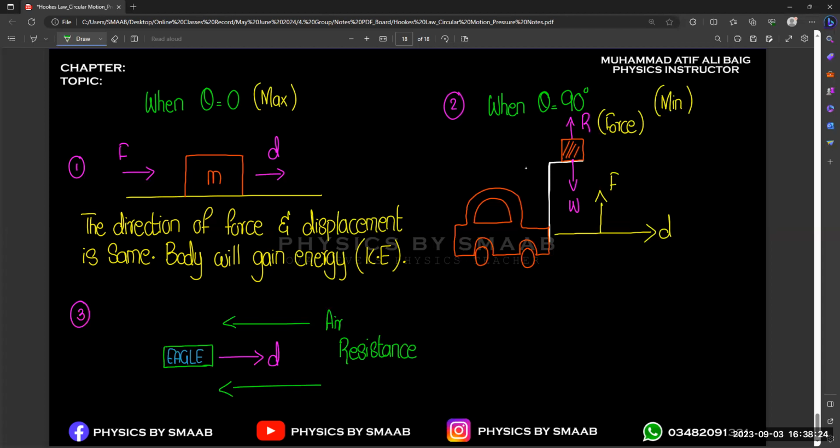So we apply a force. Streamline shape. Yes, we apply force to overcome this air resistance, right? So basically, the air resistance acting on the eagle is in backward direction, right? So that is the direction of the force, and the main purpose of the eagle is to move in the forward direction. When we apply force, our force tries to overcome the air resistance, but we know that in this condition we are having different directions. We are not just working in the same direction, just like the first object, right? So normally we overcome the air resistance, but actually what happens?